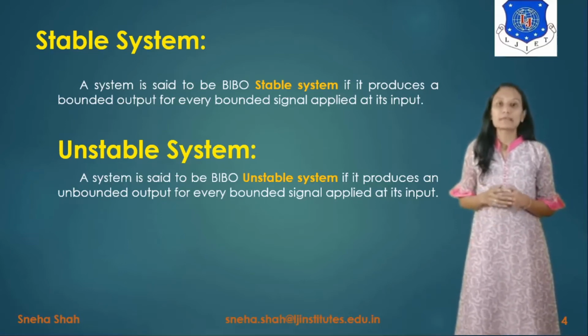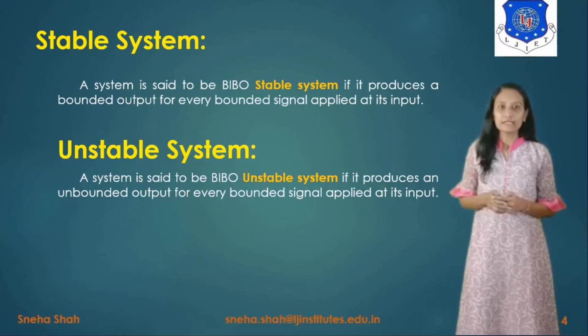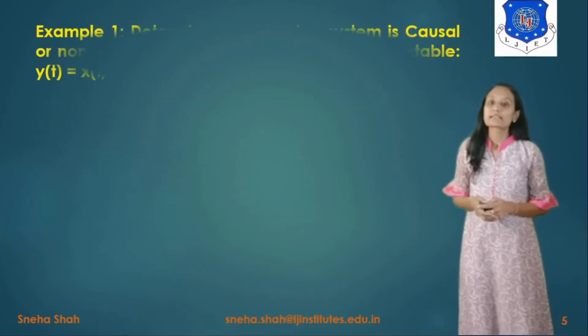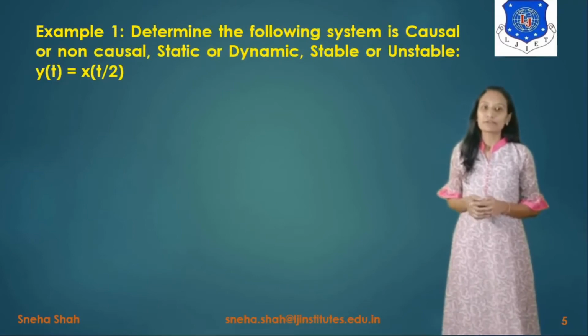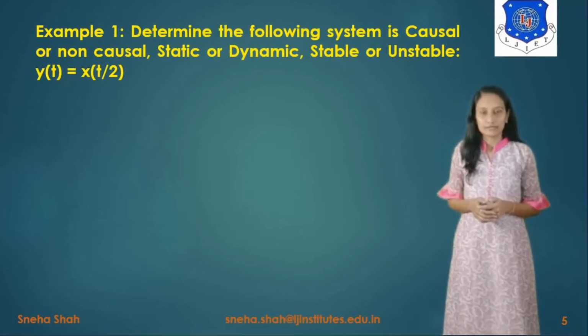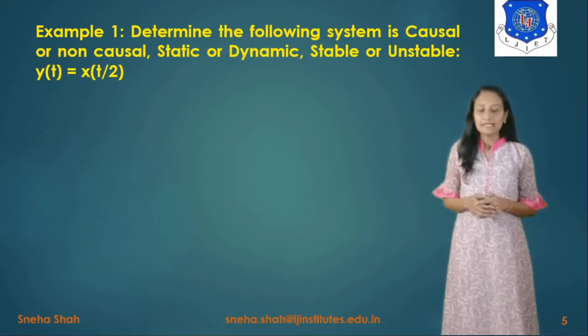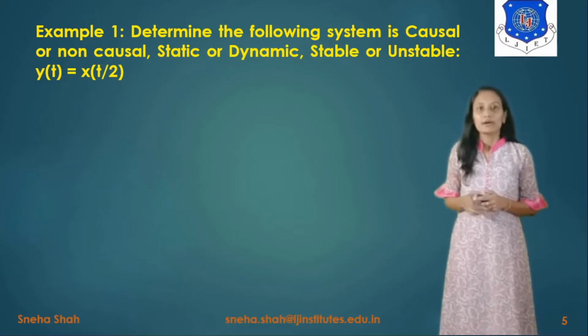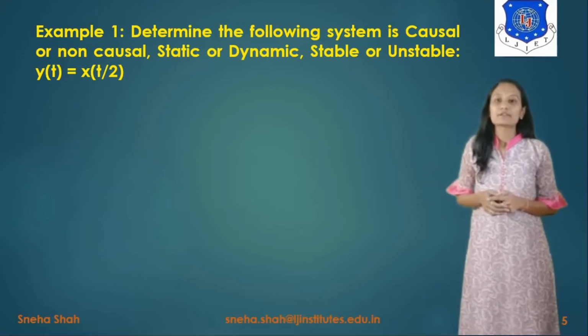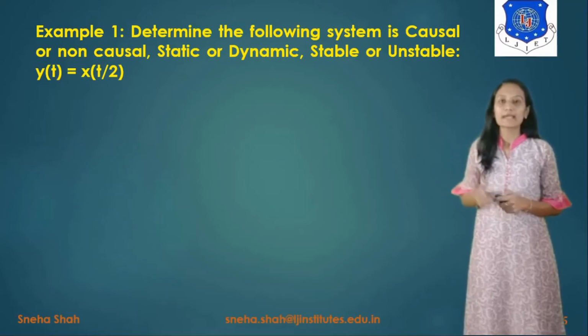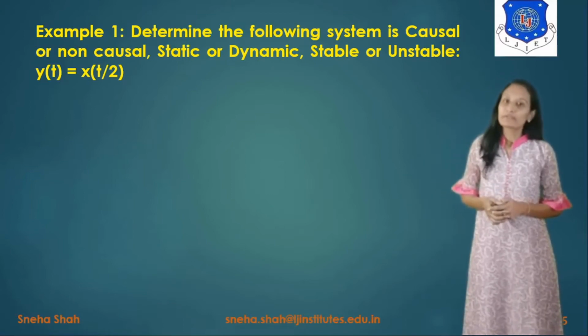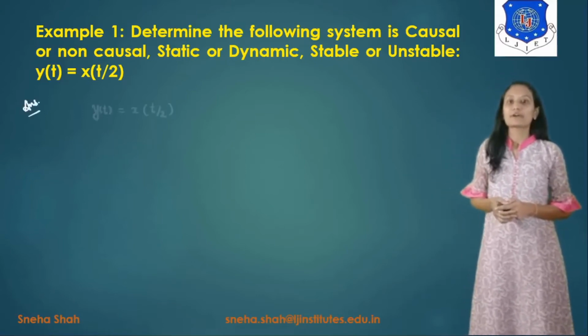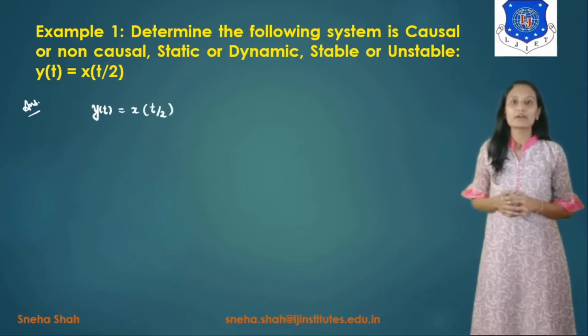Now we are solving some examples based on these three kinds of systems. The first example is: determine whether the following system is causal or non-causal, static or dynamic, stable or unstable. The system is given as y of t equals x of t by 2. To solve this example, first of all we will find whether the given system is causal or not.